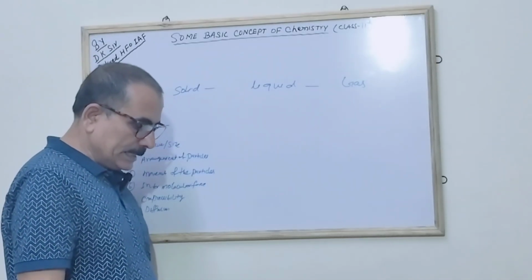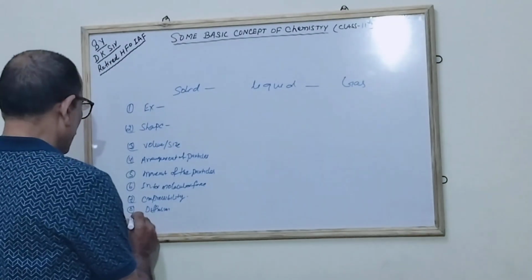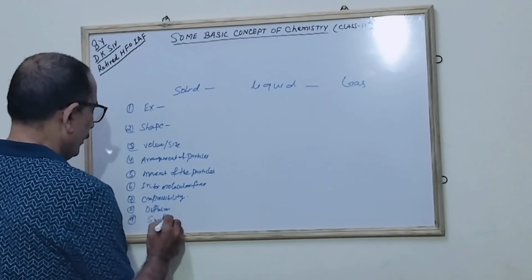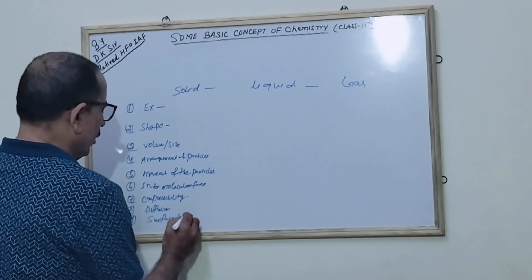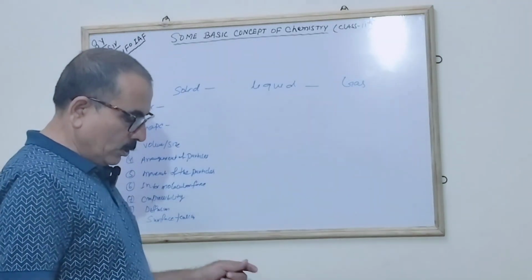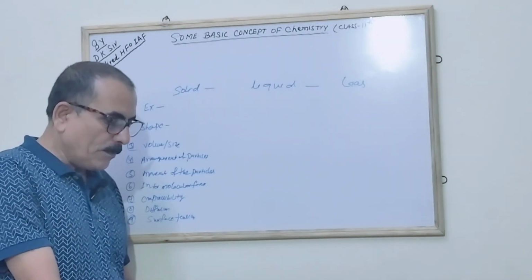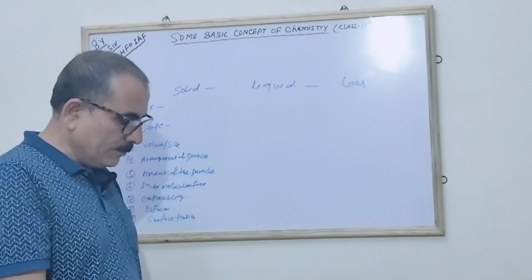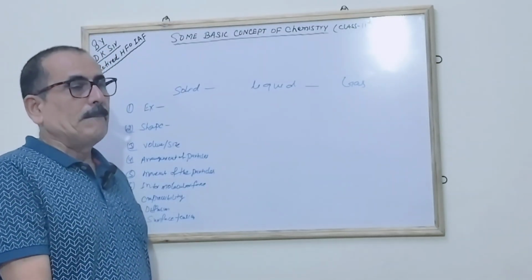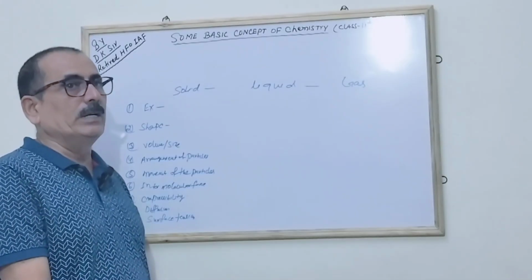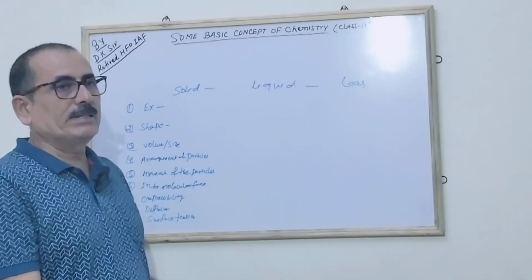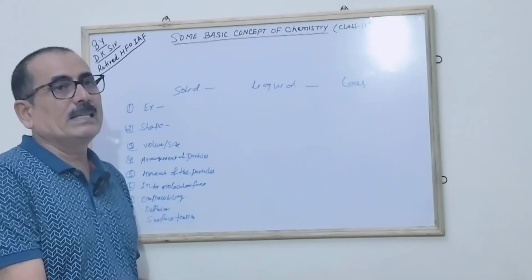The ninth point is surface tension. This you all know, it is just a revision. A liquid possesses surface tension, because there is a surface, and the upper portion of the liquid is stretched, having intermolecular forces.